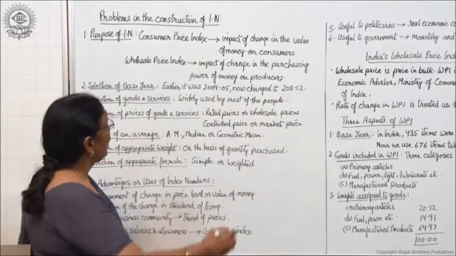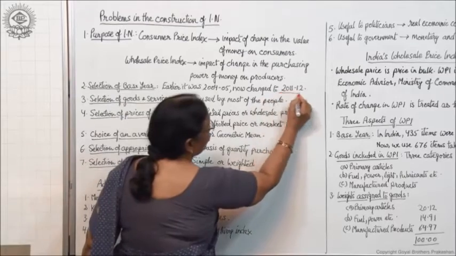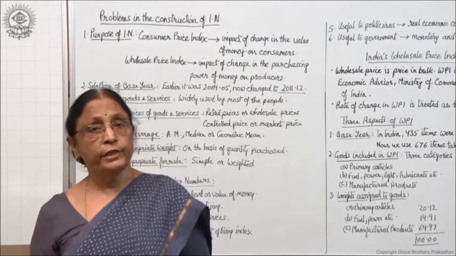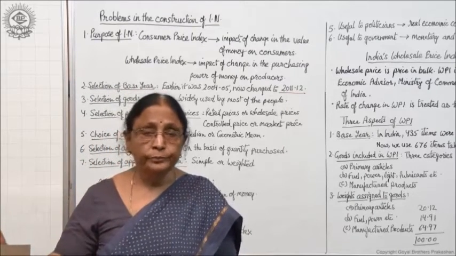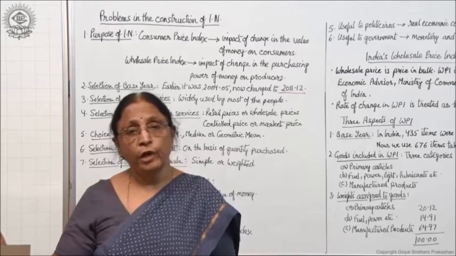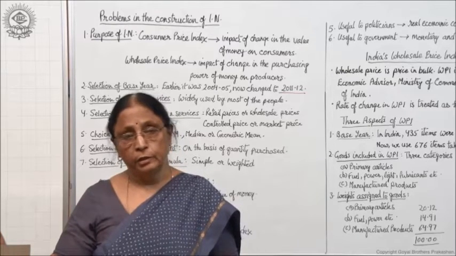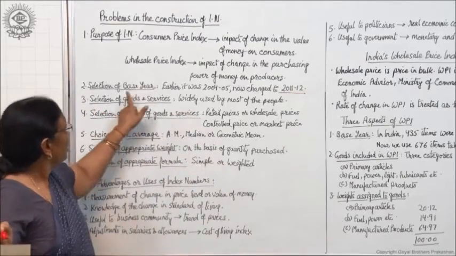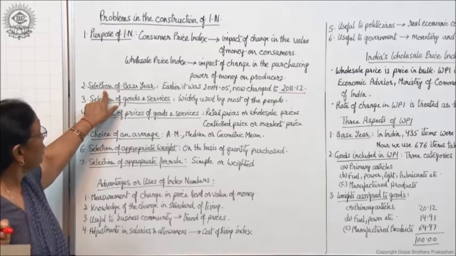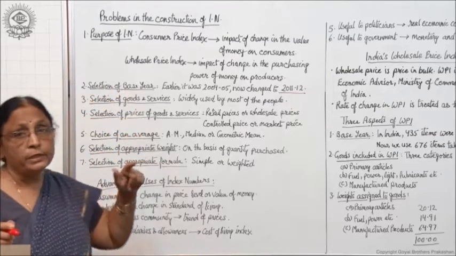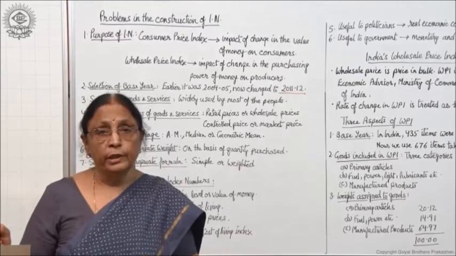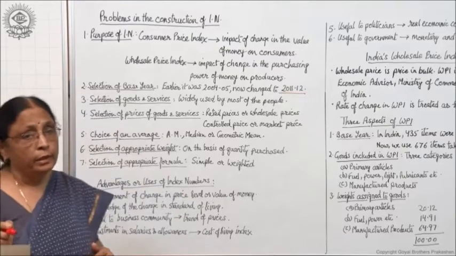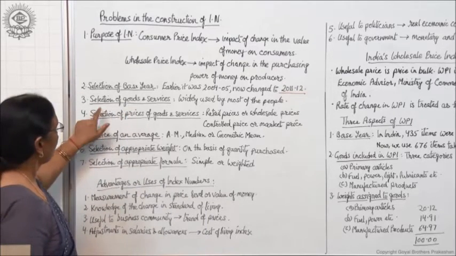So in this way we have to decide which base year to consider. And you know the condition for selecting a base year, that it should be a normal year and it should not be very far from the current year, so that it gives a clear picture. So in this way, another problem or difficulty in construction of index number is selection of base year. We have to be very particular in selecting the base year, right? We have to take extra precaution in selecting a base year.